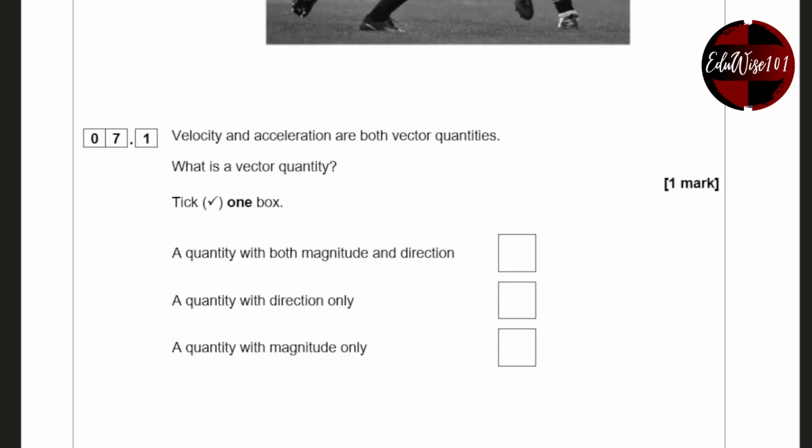Velocity and acceleration are both vector quantities. What is a vector quantity? A vector quantity is a quantity which has both magnitude and direction. Direction only, no. A quantity with magnitude only is called a scalar quantity.